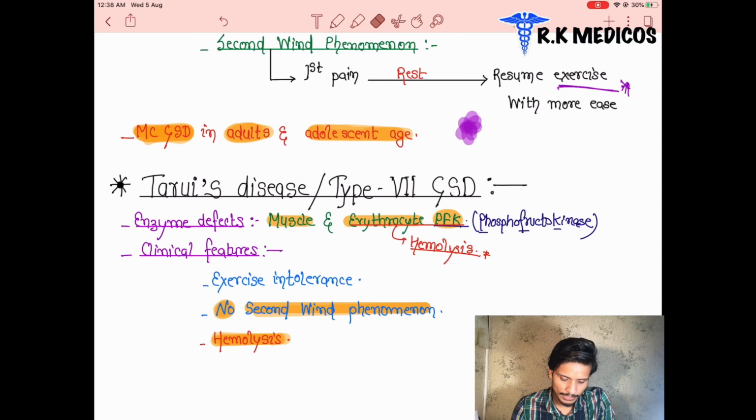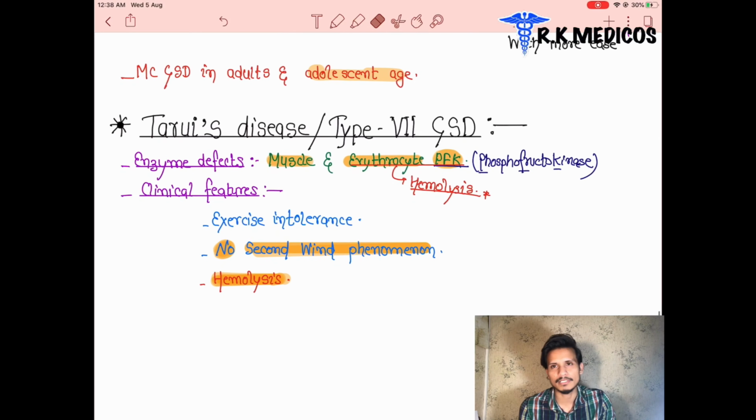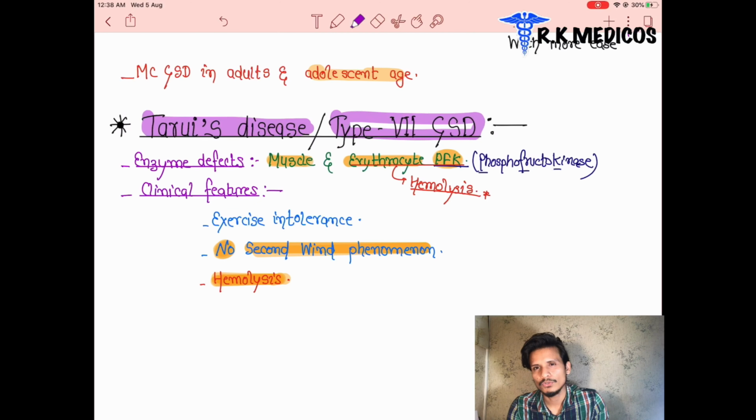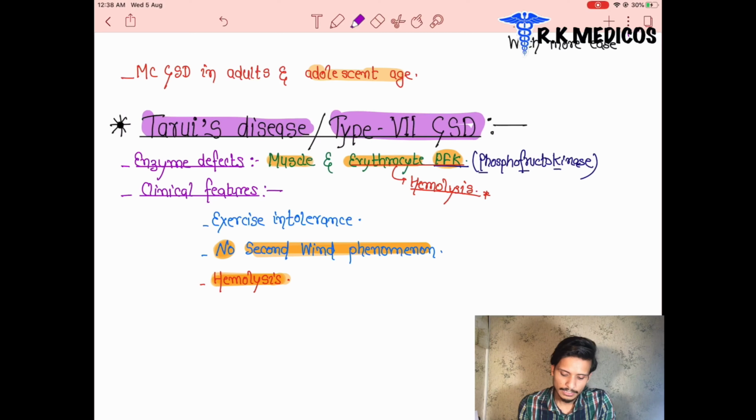So you have to know by heart what the main disorders are here. Now the next point is Tarui disease, which is type 7. That is also in the muscles. Tarui disease is also one of the glycogen storage disorders of the muscles, basically types 2, 5 and 7. These happen in the muscles, and the enzyme deficient is phosphofructokinase.